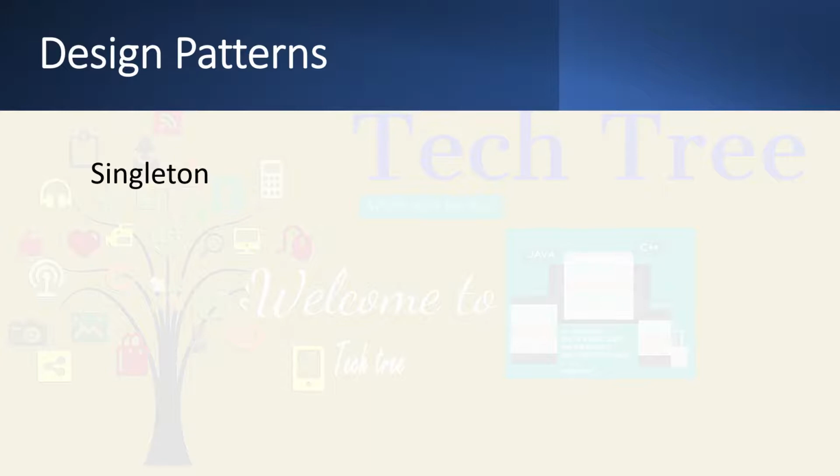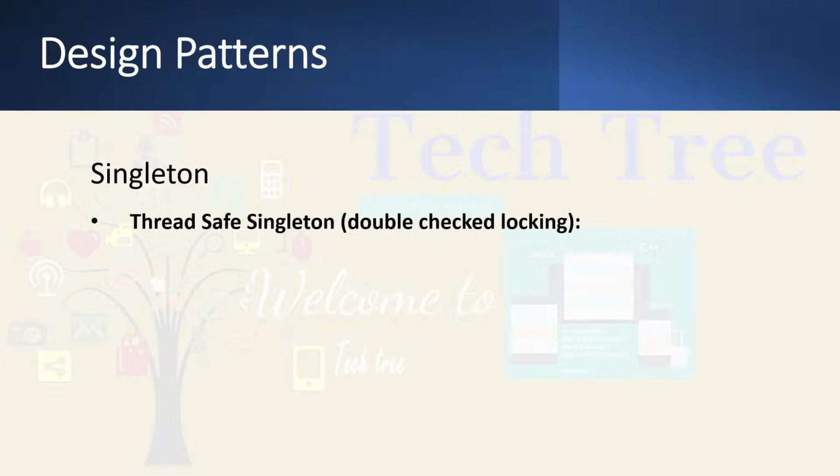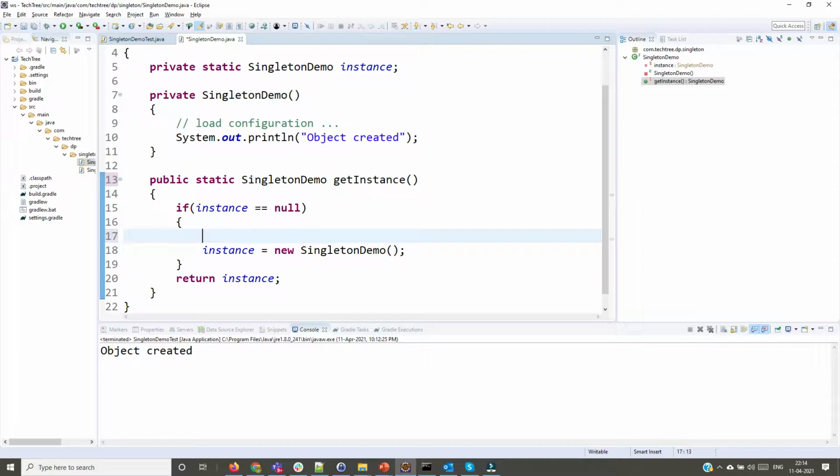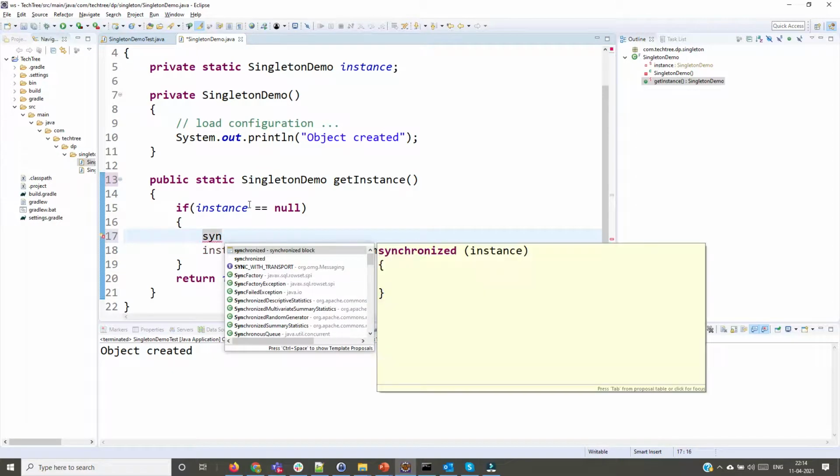To solve this problem, we can implement double check locking. This is also a thread safe singleton. Let's do this. In place of putting synchronized here, I'll remove synchronized from this method and create a synchronized block.